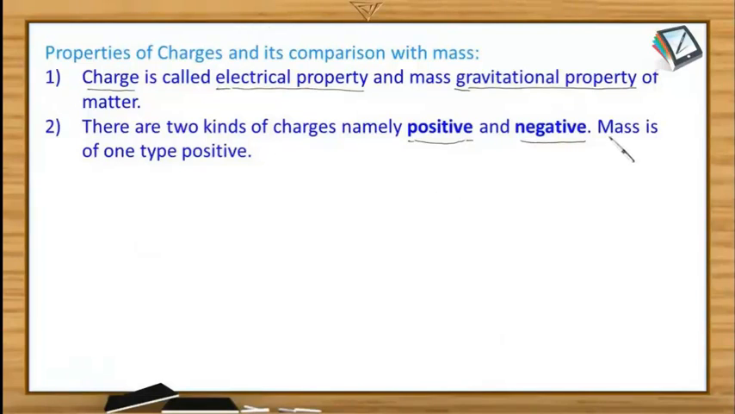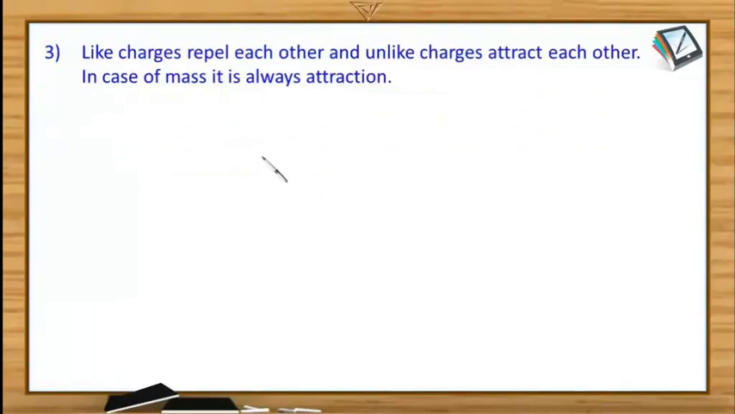But in case of mass, we know mass is always only one type and which is positive. We are all aware of this fact in our life that like charges repel each other and unlike charges attract each other. There is nothing new about it. Do you agree with me? Of course, like charges repel each other and unlike charges attract each other, whereas in case of mass, it is always a case of attraction. As we know that the objects, because of their masses, attract each other. But in case of charges, it is attraction as well as the repulsion.